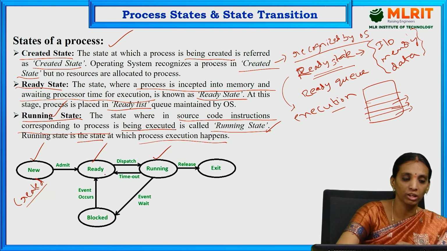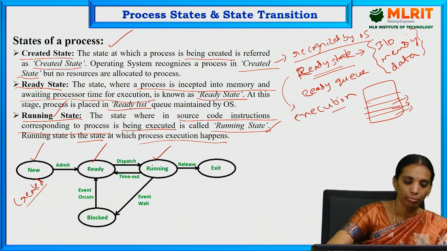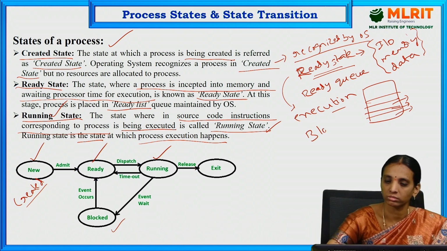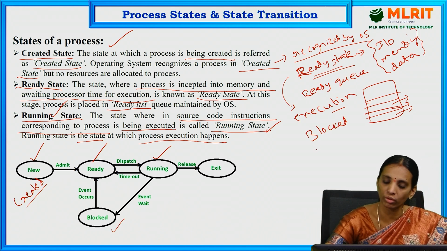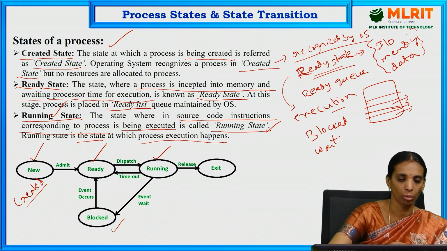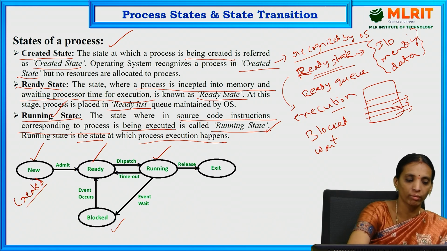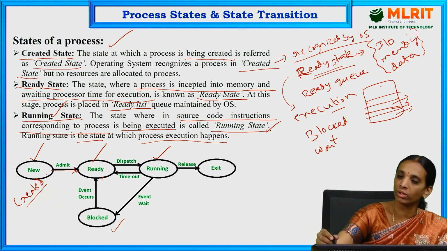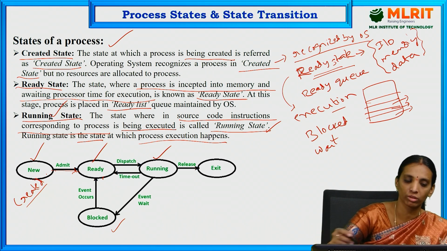So these are the three main states, and we have other states known as blocked and wait state. We will discuss them in the next slide. Whenever a process is created, it is known as new state. It is admitted and goes to the ready state, and after some timeout, depending on the time or resources allocated, it goes to the running state.